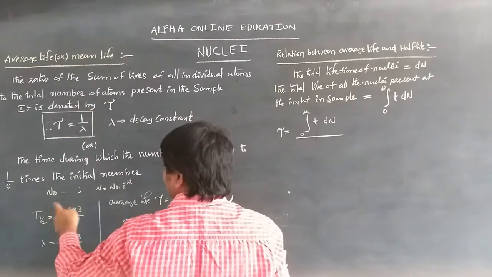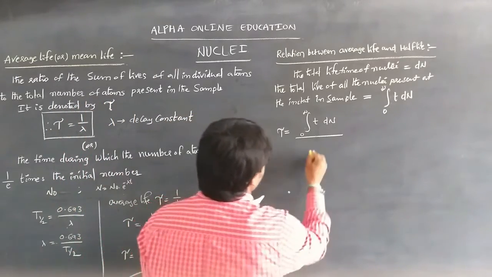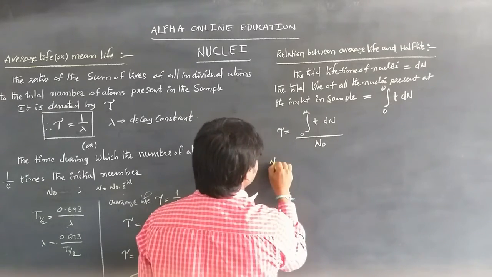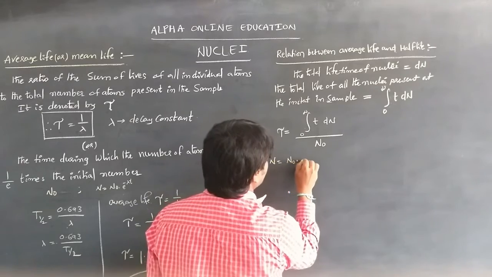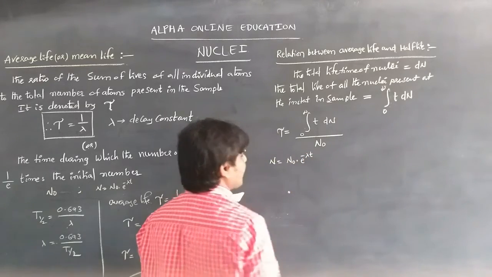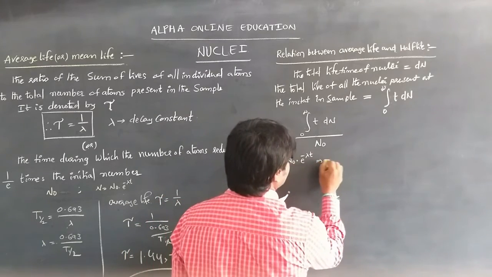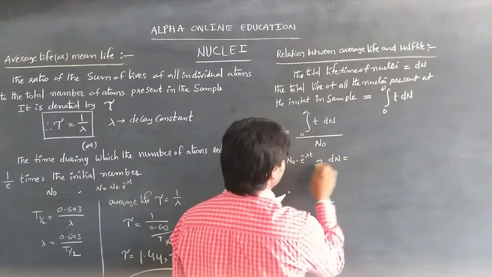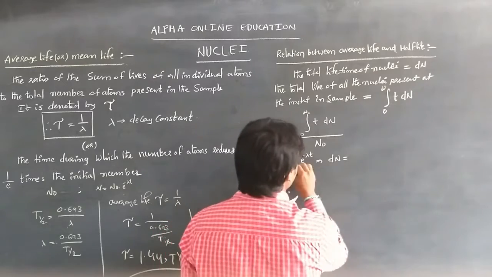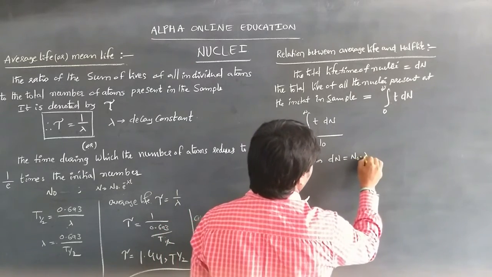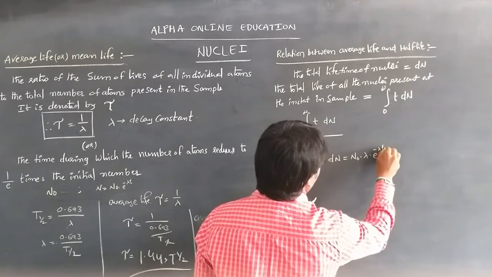The total number of atoms is taken as n naught. But we know that n is equal to n naught into e power minus lambda t. By differentiating this equation, we get dn equal to n naught into lambda into e power minus lambda t.